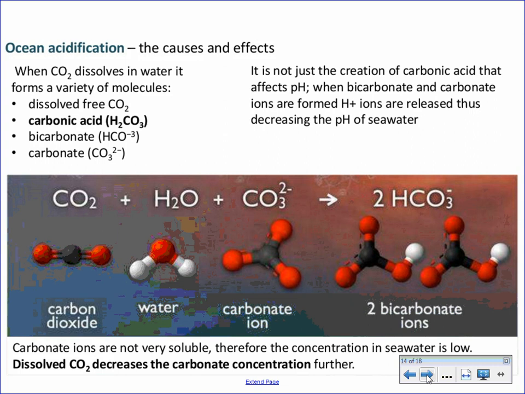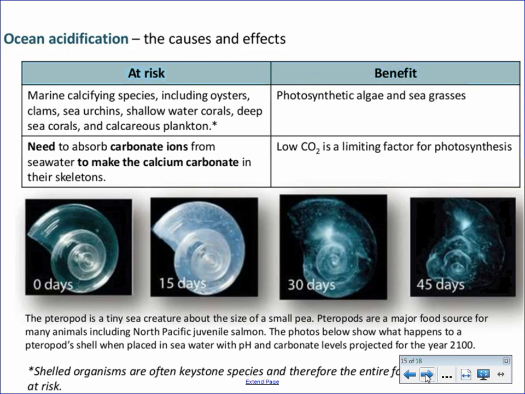As discussed in the previous video, this is where CO2 can react with water to form carbonic acid, and ultimately various types of carbonate and bicarbonate ions, releasing hydrogen ions and decreasing the pH of that water. The decrease in the pH of that water can have effects on things like corals and plankton as well.